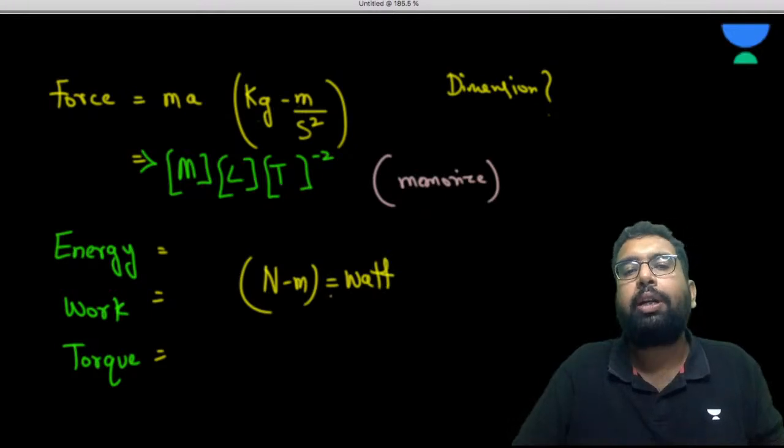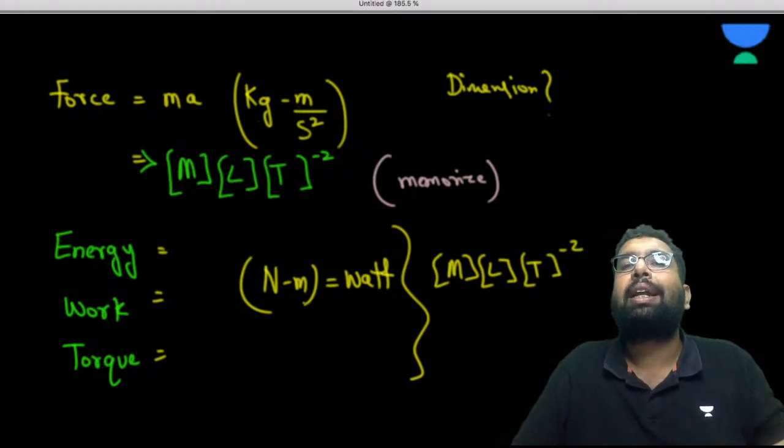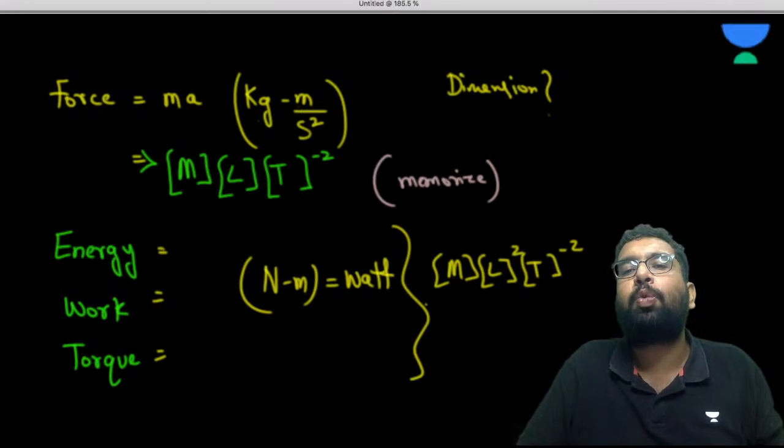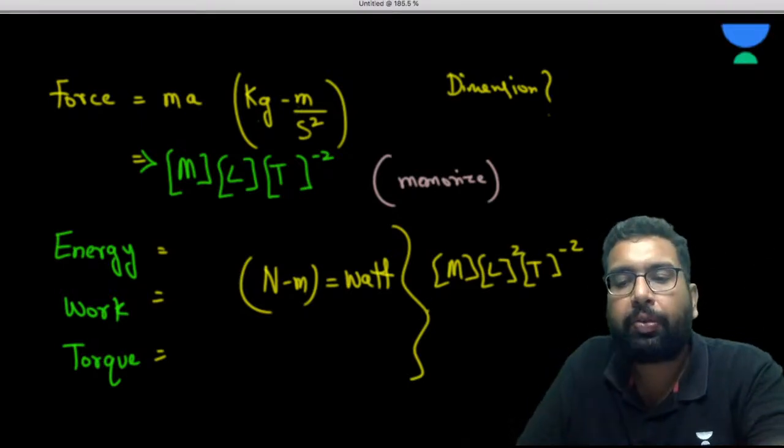So what is going to be the dimension of all these? Newton we have memorized, so it is MLT minus 2. And there is one more length multiplied to it. So it is going to be ML squared T minus 2. ML squared T minus 2. I hope it is fine to everyone.